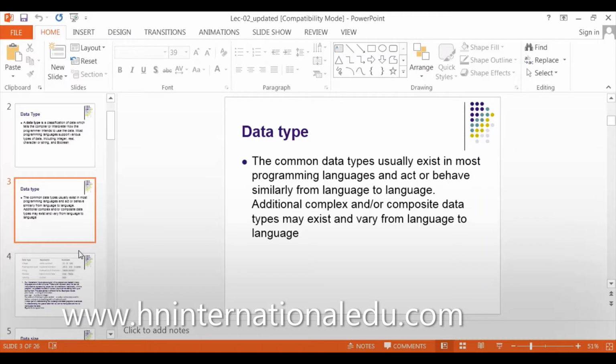They can be numbers, they can be symbols, they can be alphabets. Data can be of any type. For example, if you're making a grocery list, the grocery item's name, price and quantity are your data. So you have different types of data: one is alphabetical and the other is numeric.